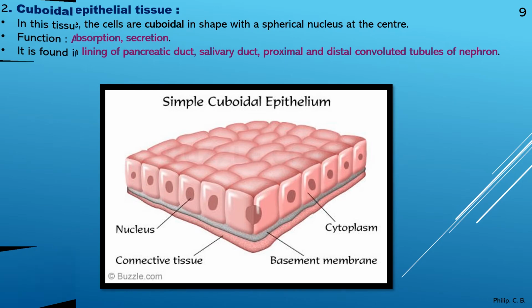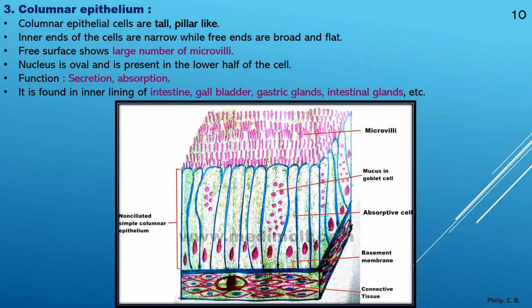Then third, columnar epithelium, like column shape, which you can see in the image. So columnar epithelium cells are tall, pillar-like. Inner ends of these cells are narrow while free ends are broad and flat. So you can see how it appears, they are narrow but the free ends are broad and flat.